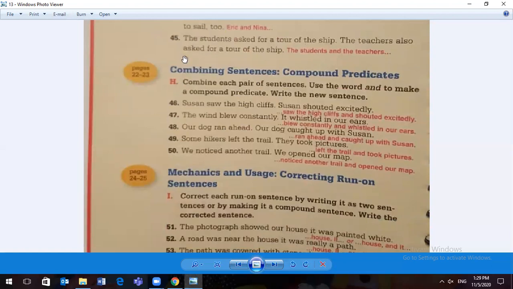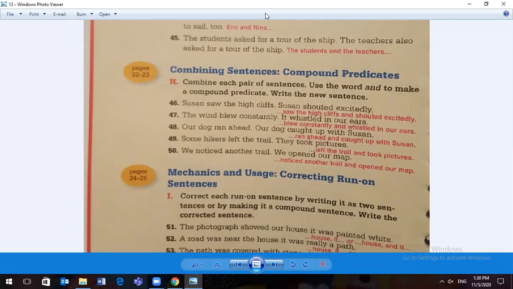Compound predicates. The same way we do the subjects, we're going to do the predicates. We're going to look to see what is alike and see what is different. Susan saw the high cliffs. Susan shouted excitedly. Susan is the same subject. Susan saw the high cliffs and shouted excitedly.